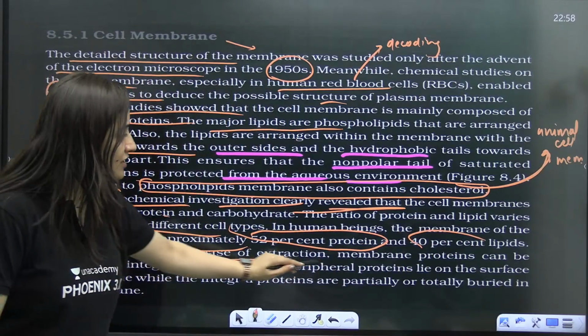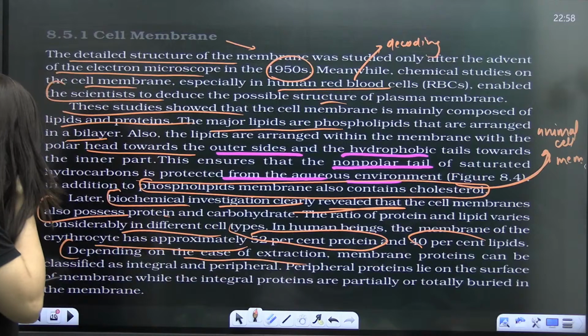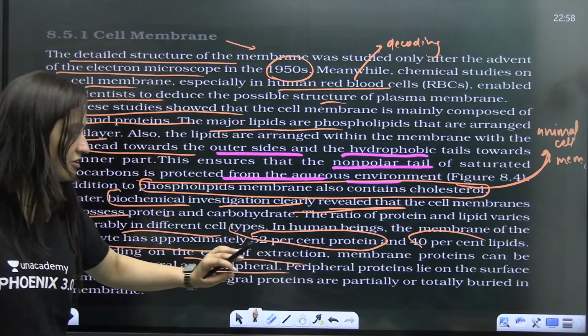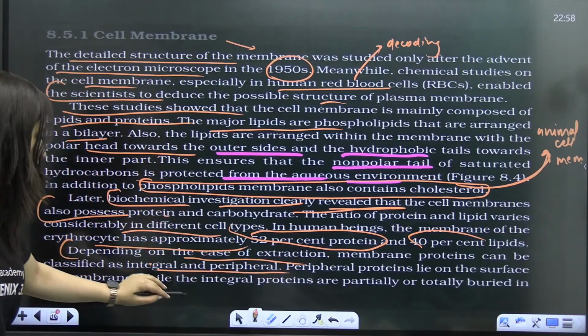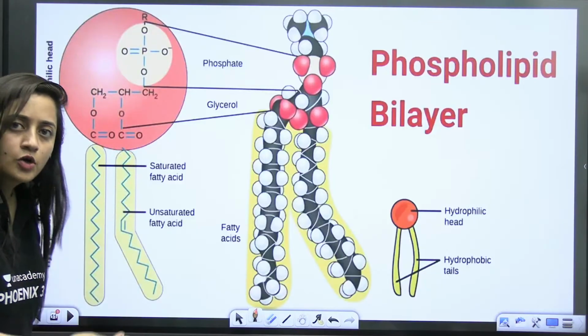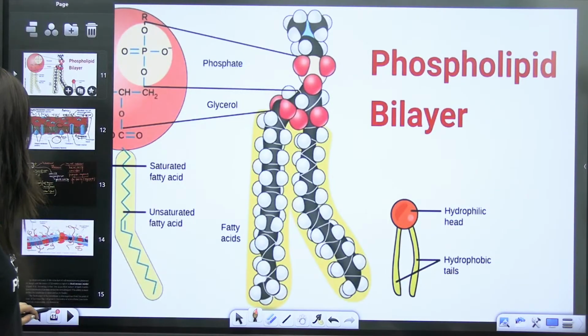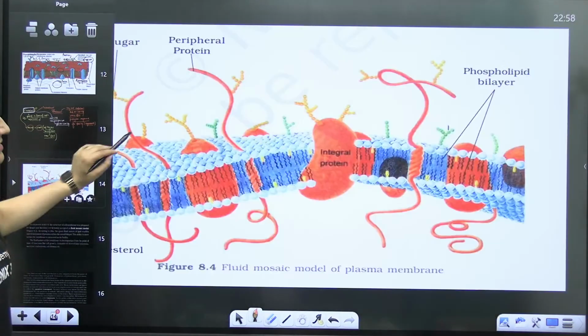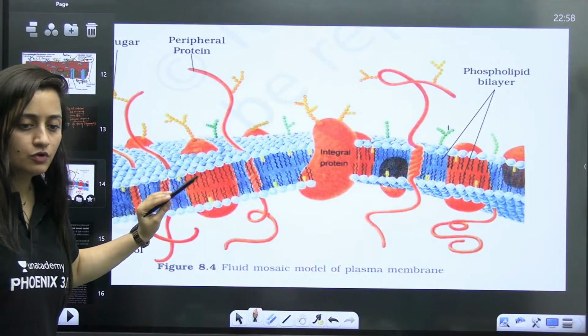Next, on the ease of extraction, membrane proteins can be classified as integral or peripheral. Peripheral proteins lie on the surface of the membrane, and integral proteins will be totally or partially buried. This is the diagram from the NCERT which you really need to remember.